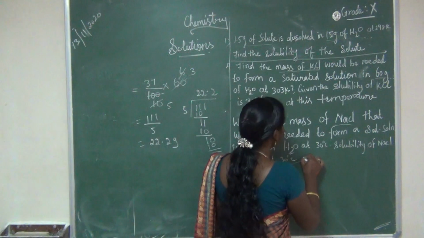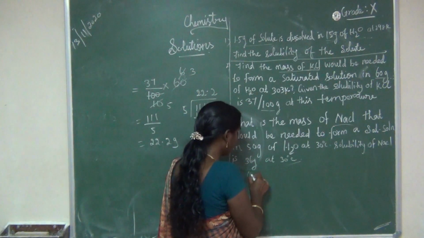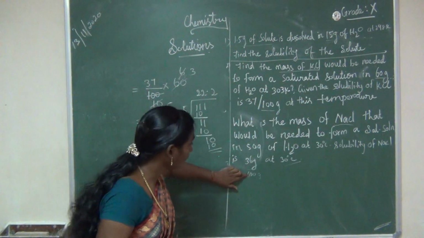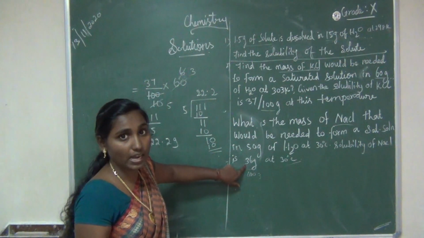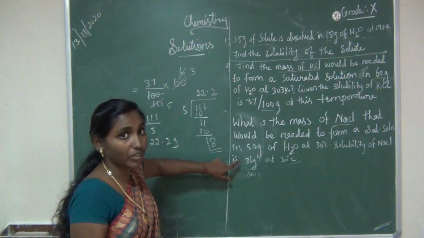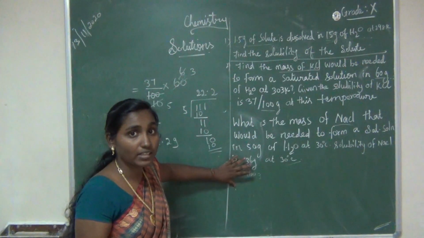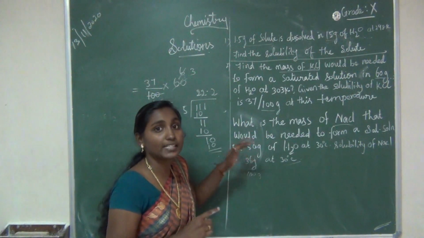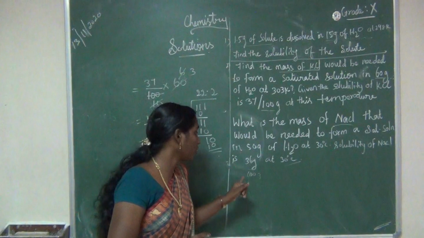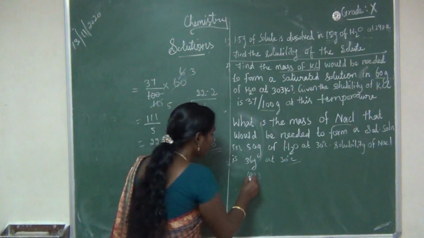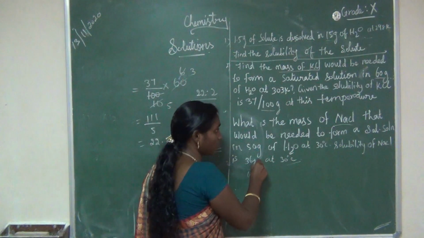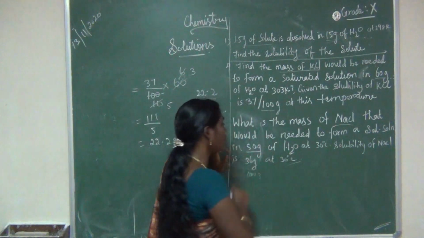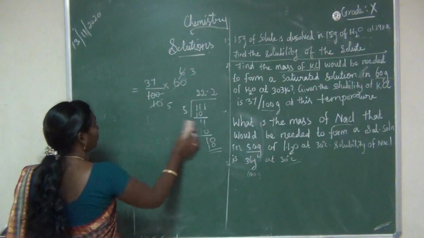So at 36 gram at 100 gram of water. Okay, so listen here. 100 gram of water can dissolve 36 gram of sodium chloride salt. Okay, this is common, we all know that, right? In the 1 mark question also they will ask this one. So 100 gram of water can dissolve how much gram of sodium chloride? 36 gram. Okay, 100 gram of water can dissolve 36 gram of sodium chloride, means 50 gram of water can dissolve how much gram of sodium chloride?